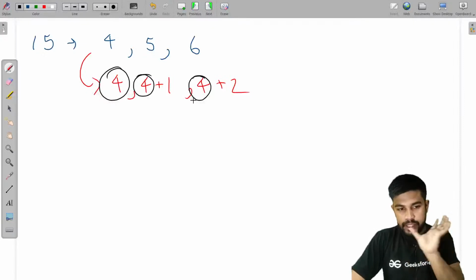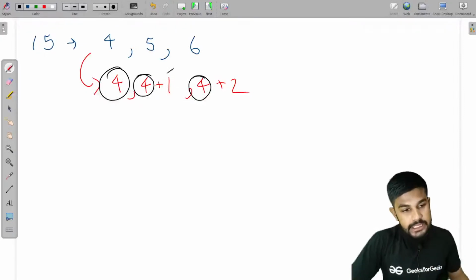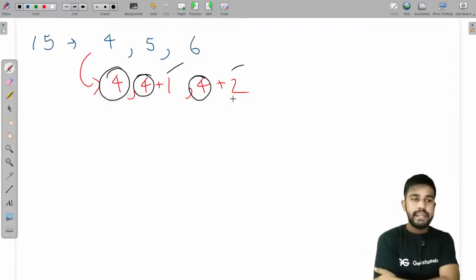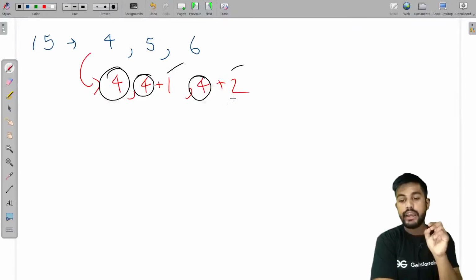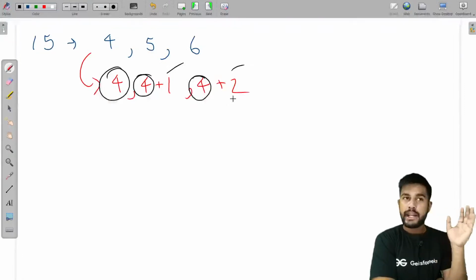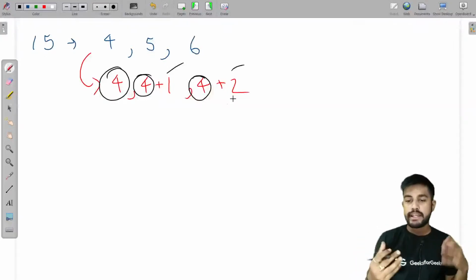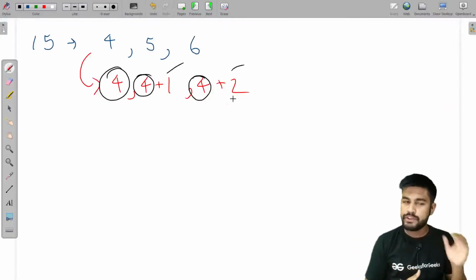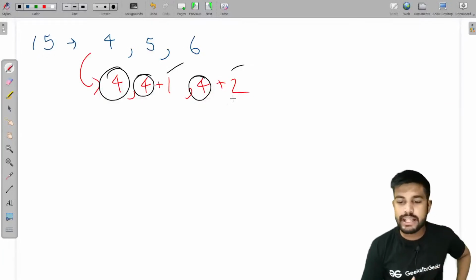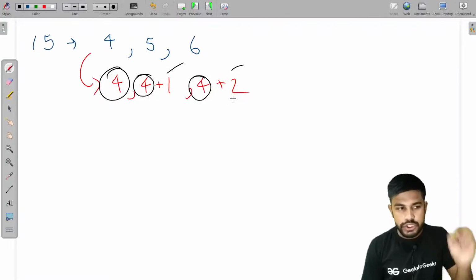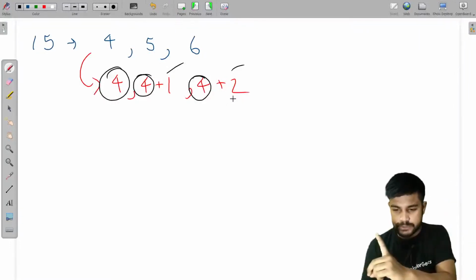Now we would try to take hold of this part. This part remains the same and this part is changing. This is a popular technique. I call it the contribution technique. Whenever you are told to do a brute force and you know that brute force won't work, and you need to add up all the elements, or you need to add up all the subarrays of different length, it is a common problem that we might come across. So the first thing that we should consider is, what is the contribution of a particular element in all the subsegments.